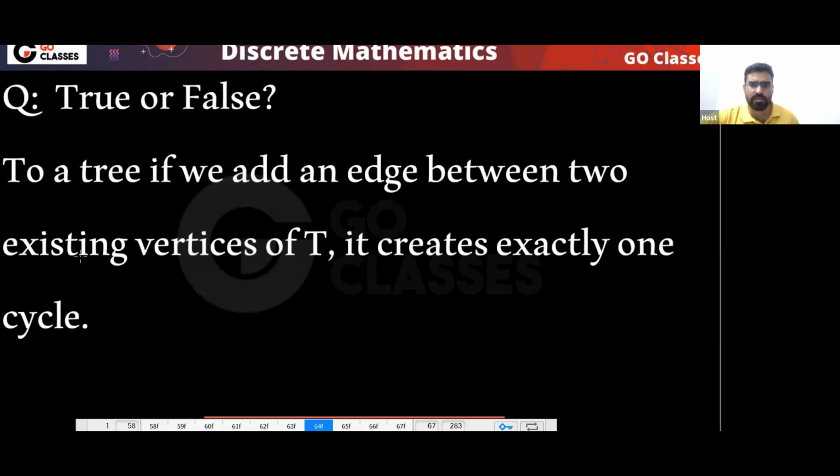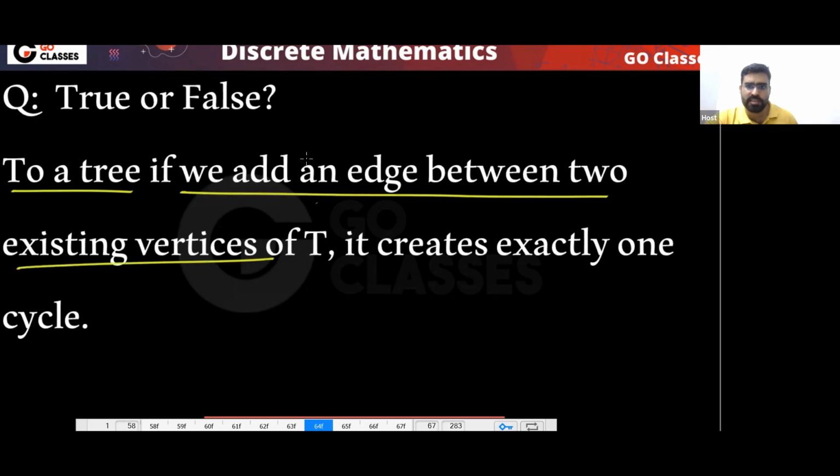What about this question? True or false? In a tree, if we add an edge between 2 existing vertices, it creates exactly 1 cycle. Will you get exactly 1 cycle? If you add an edge in a tree, the statement is true.